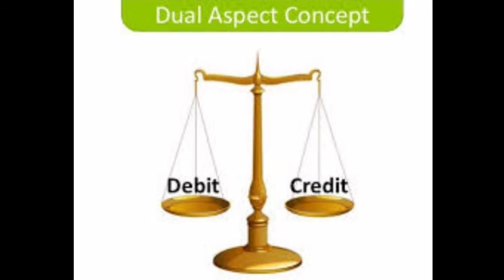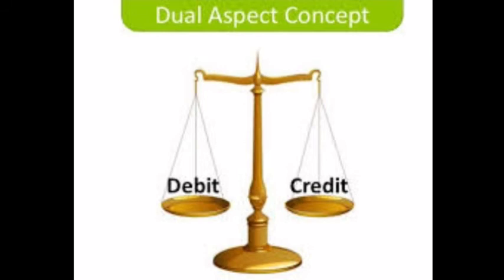Next is dual concept. Dual concept, as we have studied earlier, that Luca di Bargo Pelosi has introduced a double entry system. In that double entry system, we have seen every transaction has two effects. So under this dual aspect, every transaction has two aspects, one is debit, another one is credit. So this concept says every transaction has two effects, one is debit, another one is credit. The basic of this entire system of the double entry bookkeeping, and this concept we have to follow.